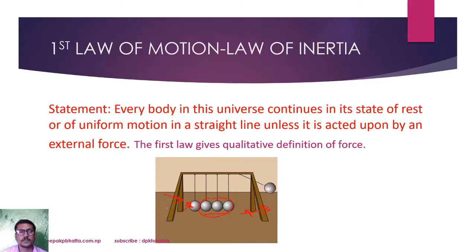Why? Because this ball delivers force to this one, and then to the final one. There is no body after that, so the force is delivered to the last ball. Straight line, unless an external force acts upon it, if there is no gravitational force and no frictional force.